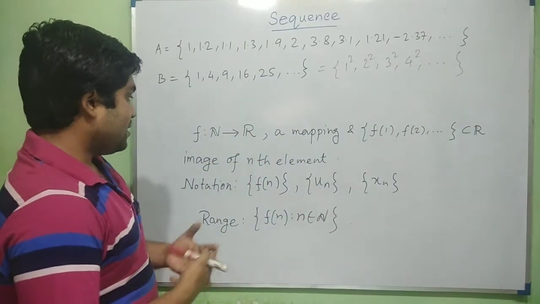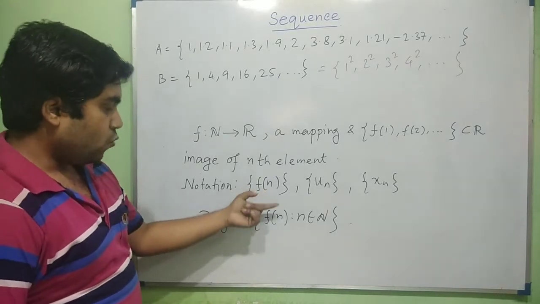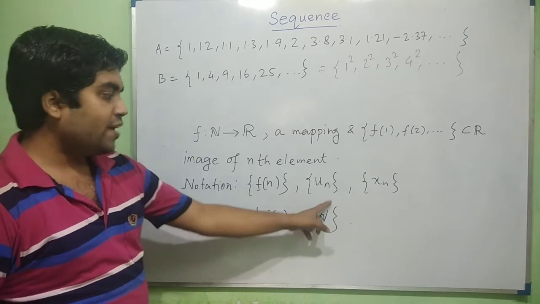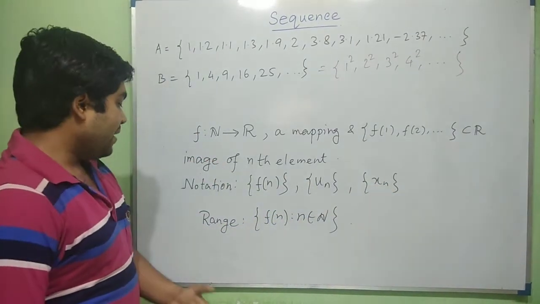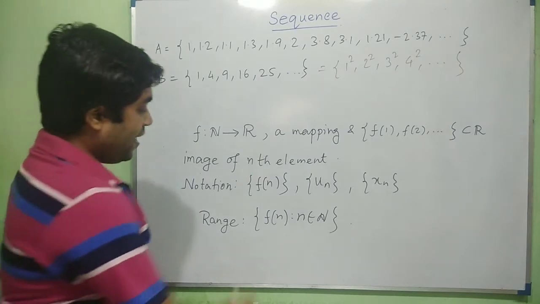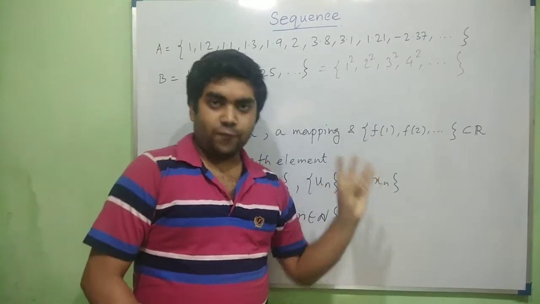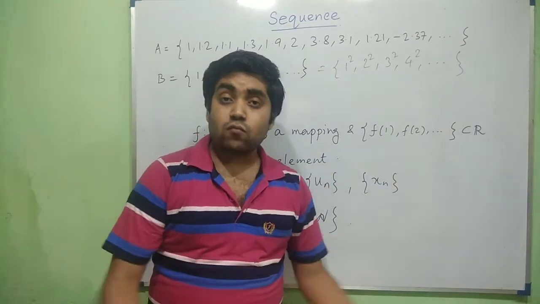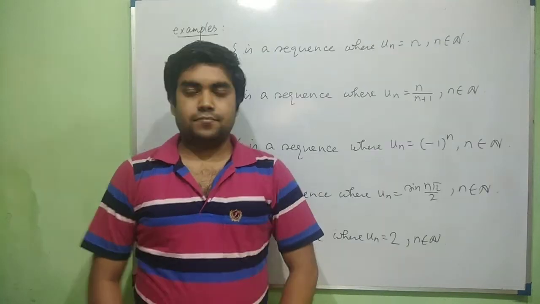So these are the sequence, and we denote this by {fn}, or {un}, or {xn}, and the range of the sequence will be {fn : n belongs to N}. That is, f1, f2, f3 is the range of the sequence. So the collection of all those elements is called a sequence.